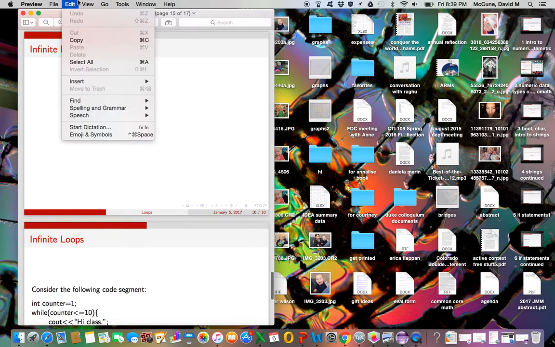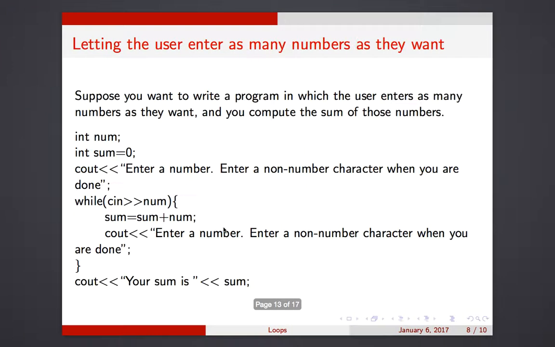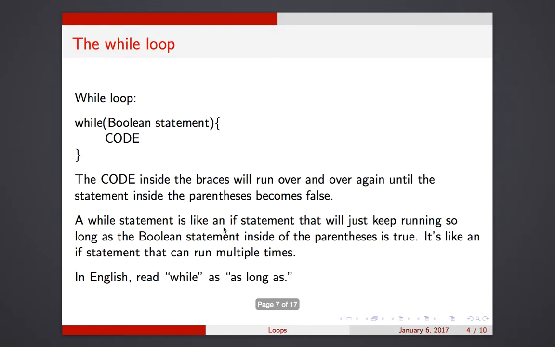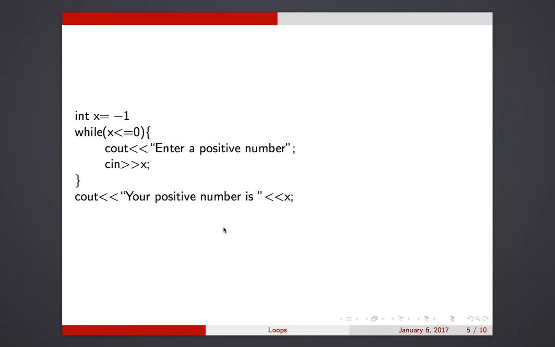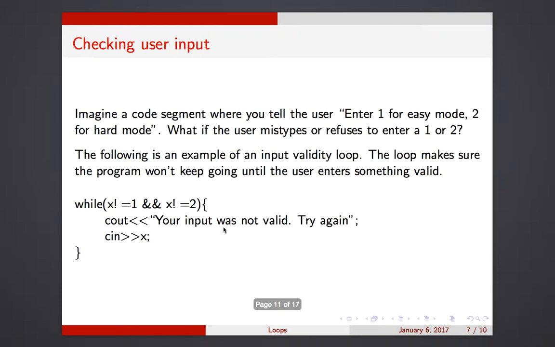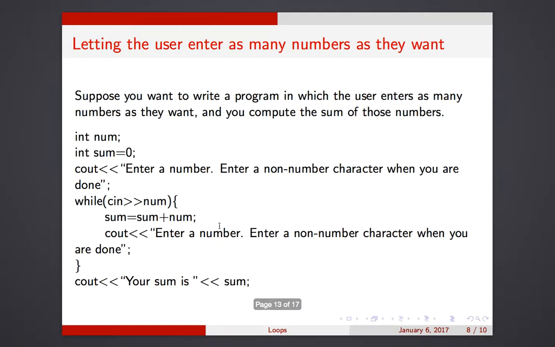Okay, so at the end of this video, you should have a basic grasp of what a loop is and certain things it can do for you. So it can be a validation check, which was one of the main examples. It can let you do things like calculate the sum of a bunch of numbers as the user enters them, right? You don't need to remember what you've seen before. You just take the new number and append it to the sum variable. But basically the idea, right, is that it's an if statement that can repeat itself. So at the end of a loop, you check and see if this Boolean statement is still true, and if it is, you repeat.